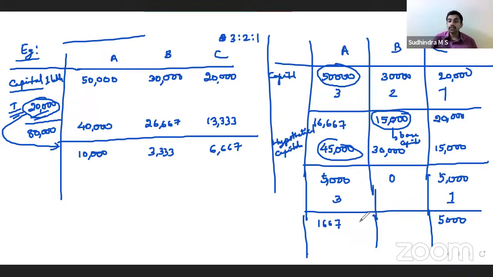Out of this, base capital is 1,667. 1,667 into 3 is 5,000. 1,667 into 1 is 1,667. This is the actual capital. This is the hypothetical capital. 5,000 minus 5,000, 0. 5,000 minus 1,667, 3,333.